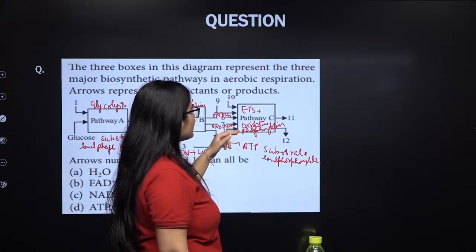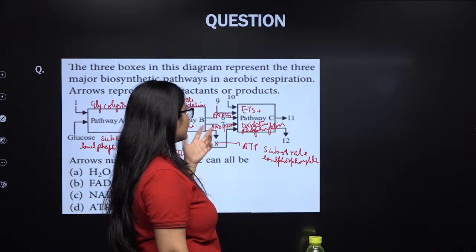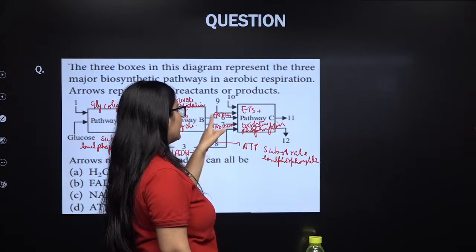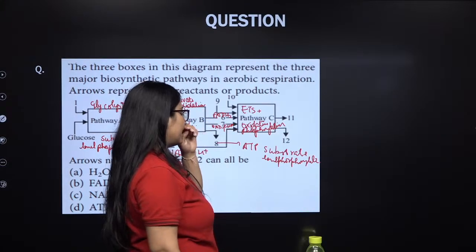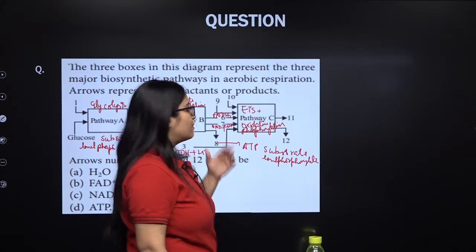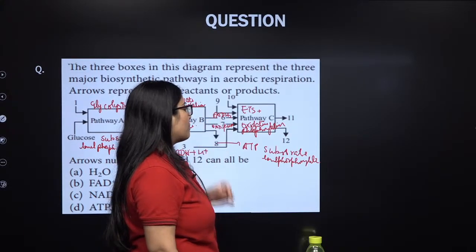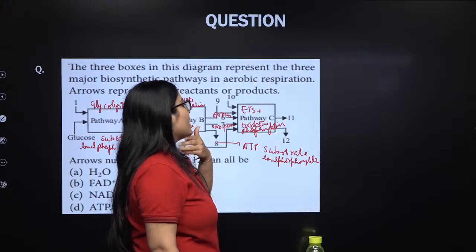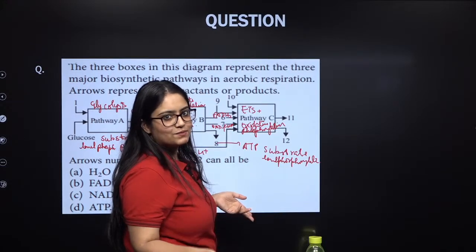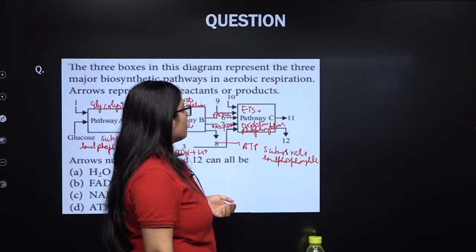That means NADH plus H plus and FADH2 molecules are produced. NADH plus H plus will be produced in pyruvate oxidation as well as in Krebs cycle. FADH2 is going to be produced in Krebs cycle. They will participate in the ETS. They will get oxidized on complex number 1, NADH plus H plus, and on complex number 2, the FADH2, and the released electron will travel in the ETS and finally get accepted by the oxygen to form water molecule.